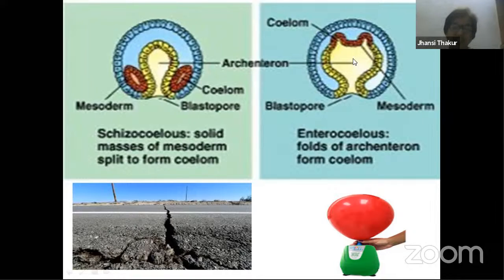So once again, let's try to understand this. Here, the third layer mesoderm fills up the entire gap and mesoderm suddenly splits and the space is created. Here, in this condition, you find there is an outgrowth of archenteron. It forms one pocket-like structure, space enters into it, and then this one gets pinched off. When this gets pinched off together, gets separated together, there is coelom inside. So where is that coelom coming from? It is coming from this digestive tract, the archenteron. So this is enterocoelous condition.